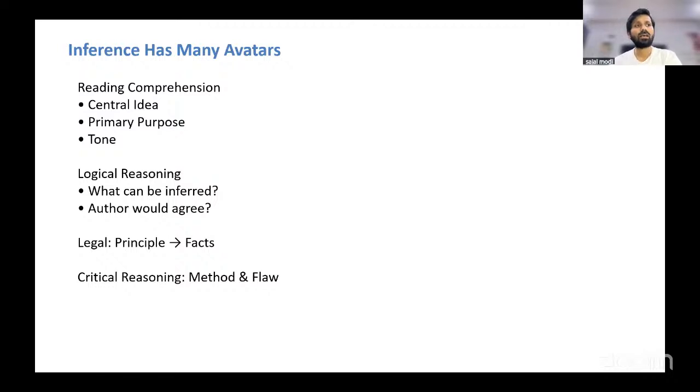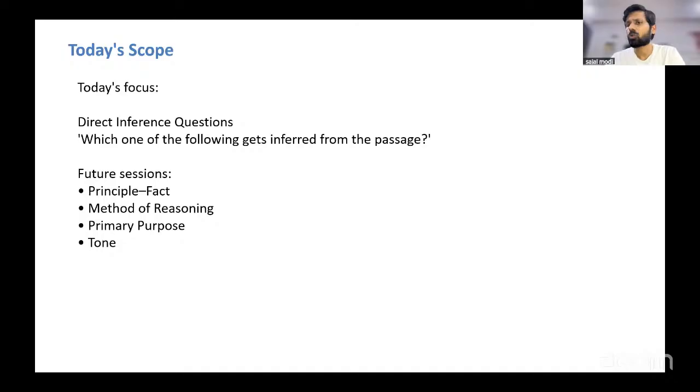In today's session, we'll keep our discussion restricted to direct inference: which one of the following gets inferred, which one of the following the author would agree with, the passage supports which one of the following, right? So we are just dealing with those inference questions and not the special inference questions like principle-fact, method of reasoning, primary purpose, tone. These are not the questions that we are going to discuss today, but we will have a separate session on primary purpose and method of reasoning. As I said, we are only doing inference in its simplest form in this particular session, right?